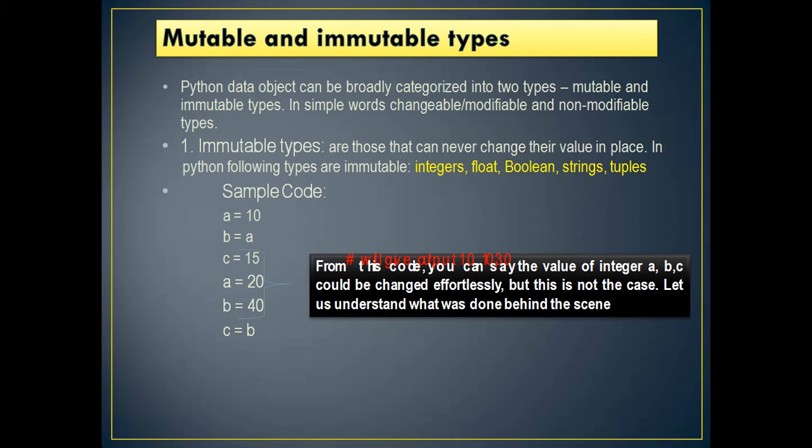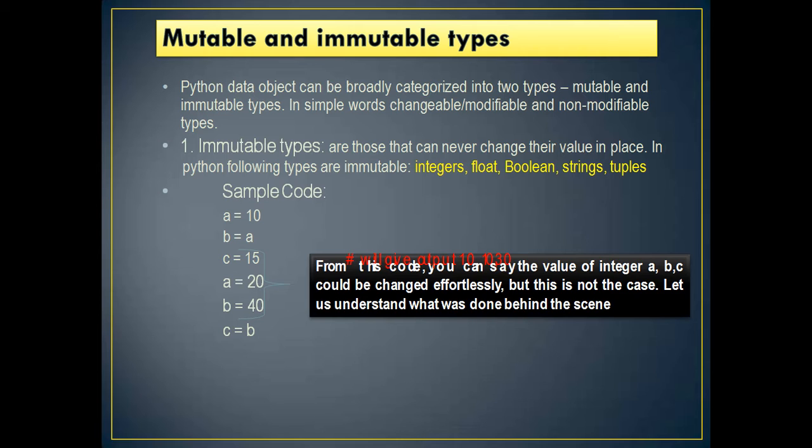These are values that can never change their value in place. What is the meaning of this? We will see upon the examples that they never change their value in place. In Python, the following types are immutable. As I told you, strings and tuples are immutable. Apart from that, constants like integers, floats, and booleans are all immutable data types.